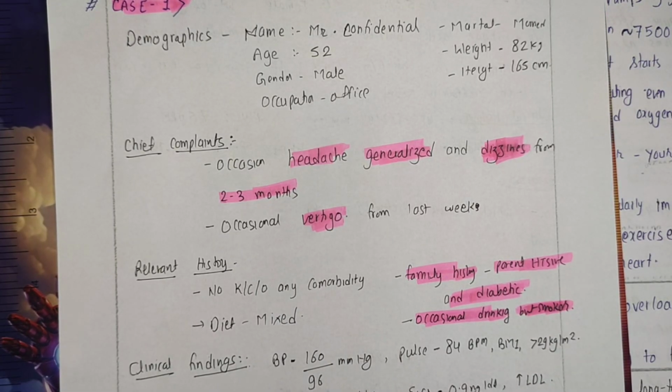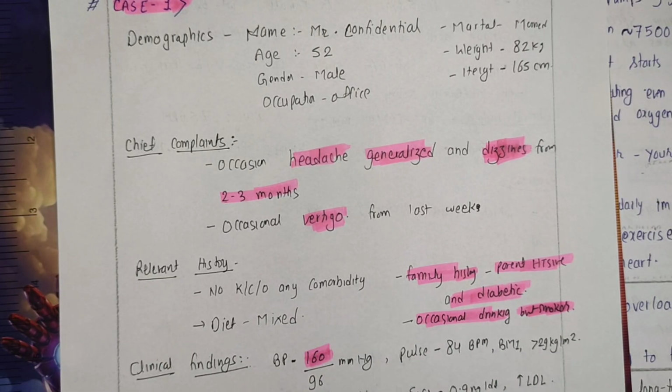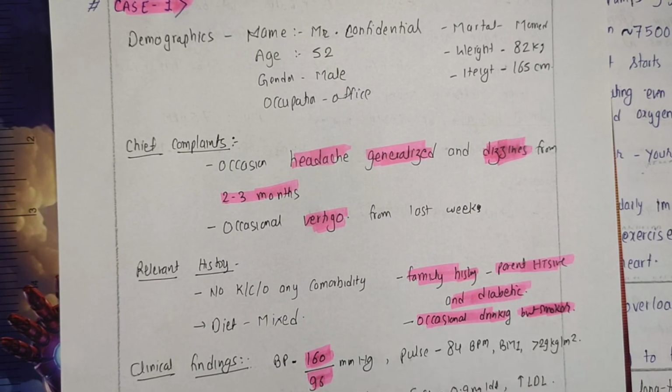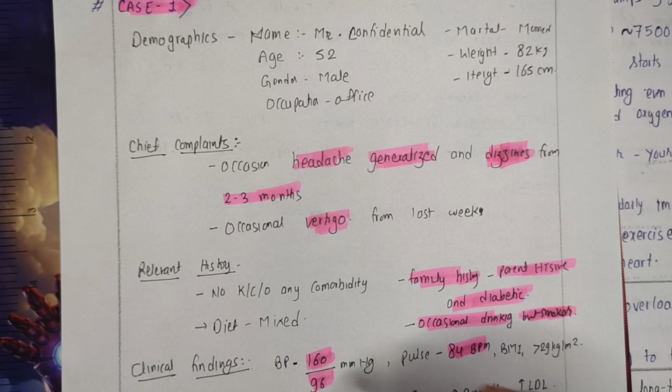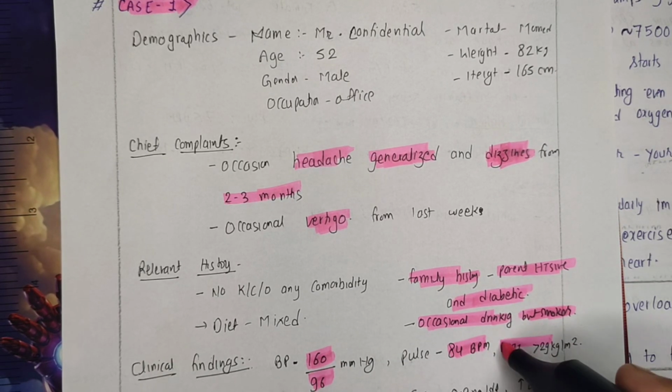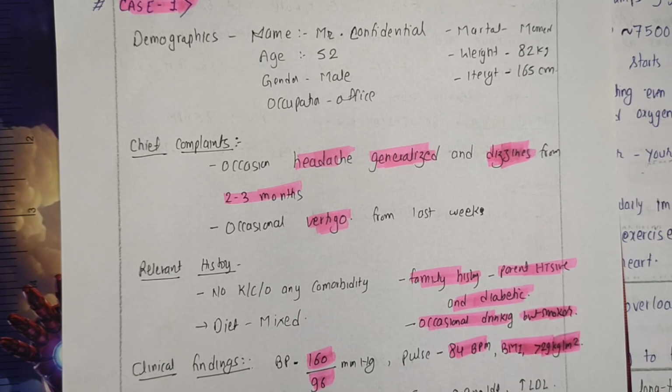And during the physical examination by the physician, his blood pressure was recorded as 160 mmHg systolic and 96 mmHg diastolic. His pulse rate was 84 beats per minute. So this BP is increased. His pulse rate was in normal range. However, another important parameter was body mass index, that is, BMI was more than 29 kg per meter square.